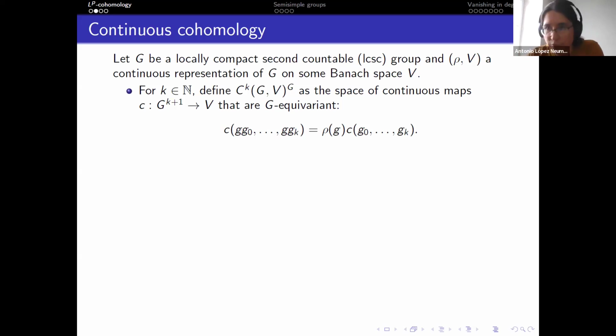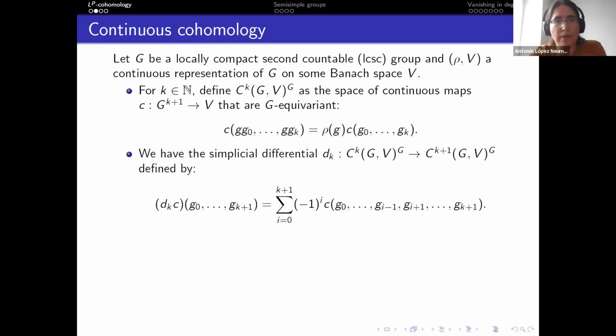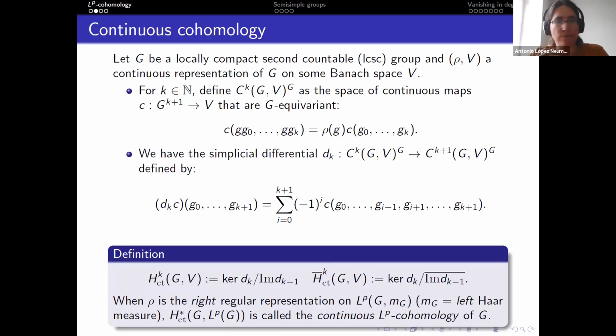And then next you need differentials. Well, it's basically the same classical simplicial differential that comes from simplicial cohomology in this continuous setting. So this defines a nice bounded operator between these two Fréchet spaces. And the definition is the following. You define these continuous cohomology spaces as kernel quotiented by image, as usual. Since this space has a topology, you can also define a notion of reduced cohomology. This is done by taking, instead of the image of the differential, the closure of the image, in case the image was not closed.